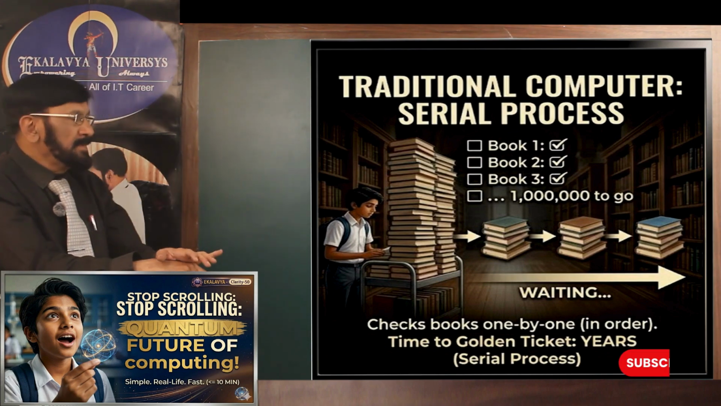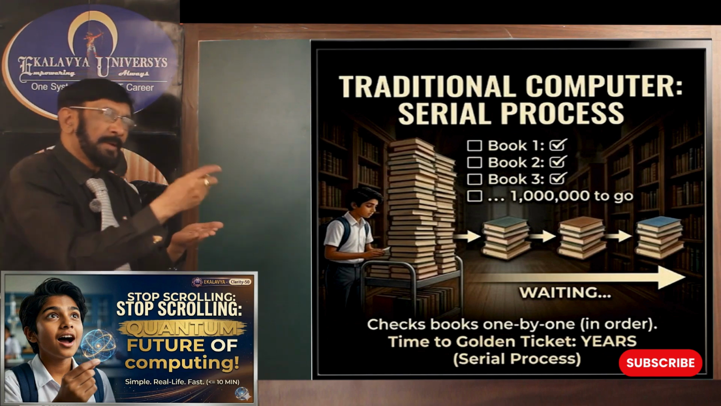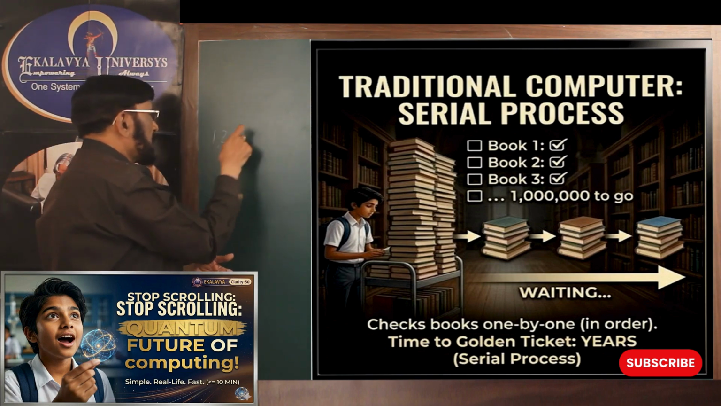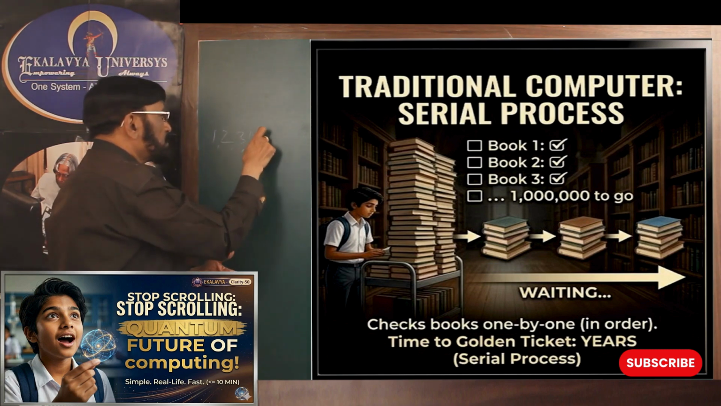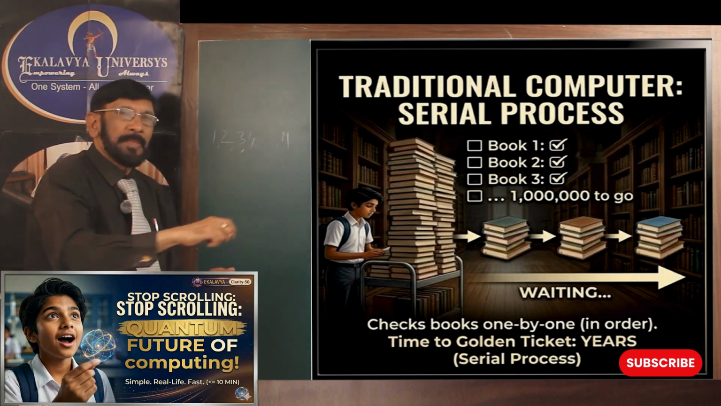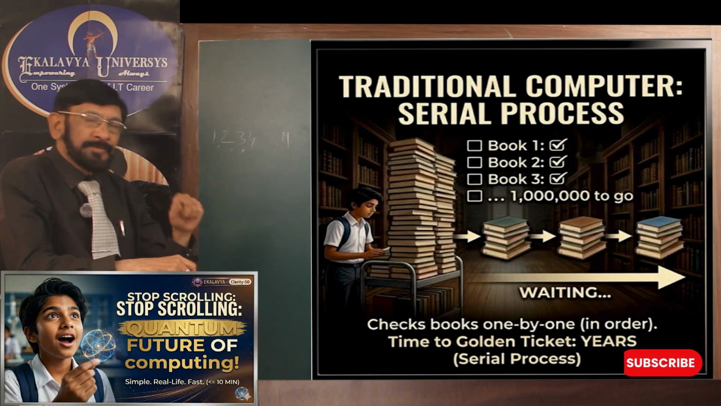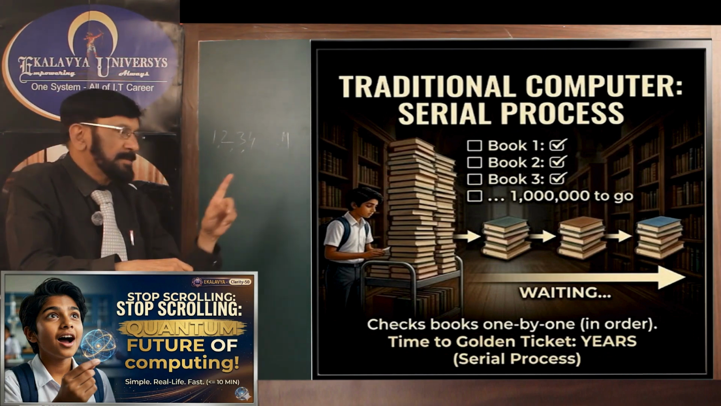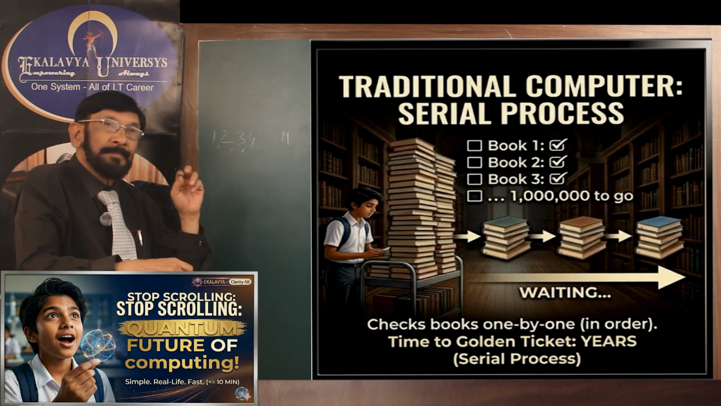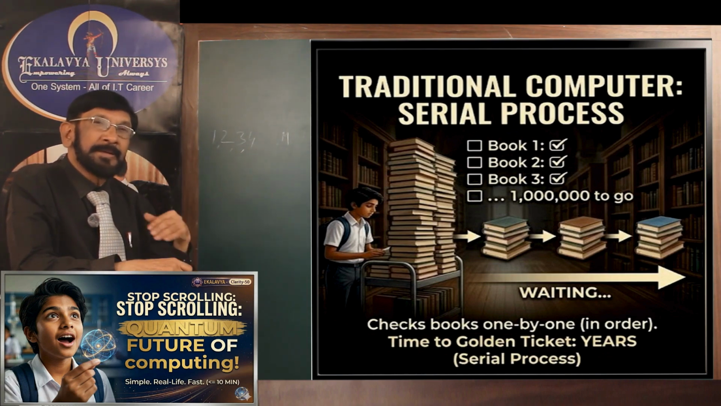In traditional computing, what happens? One by one, first book, second book, third book, fourth book, up to the millionth book are to be checked. So in this case, in the worst case, how many books are to be checked? A million books are to be checked. It takes years.